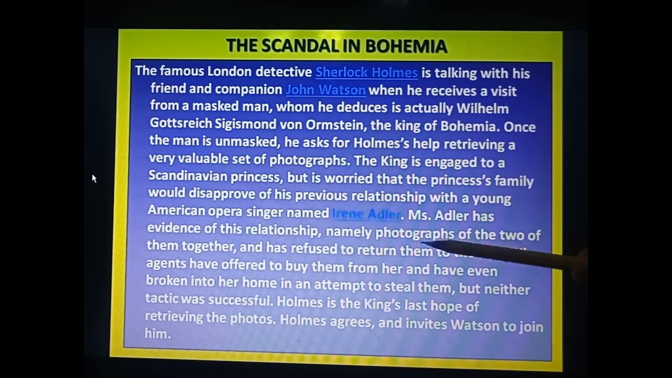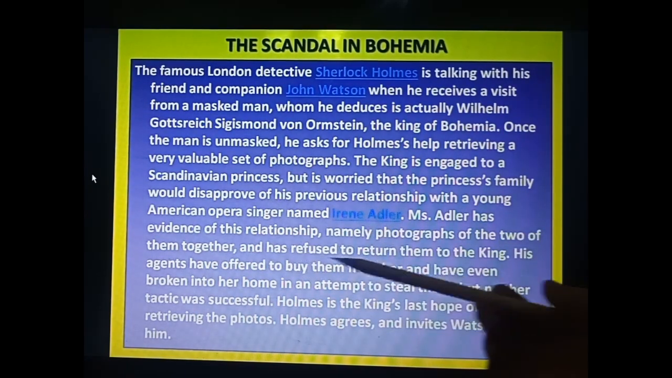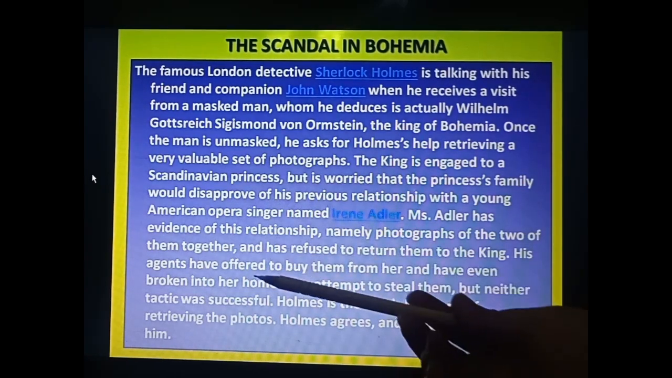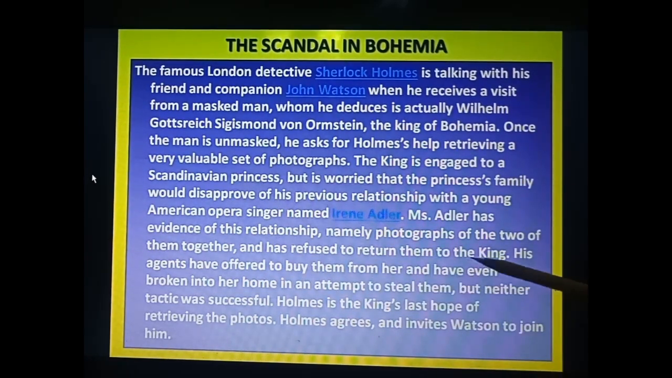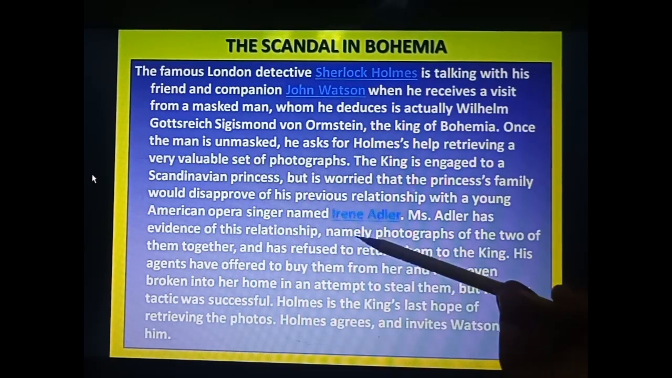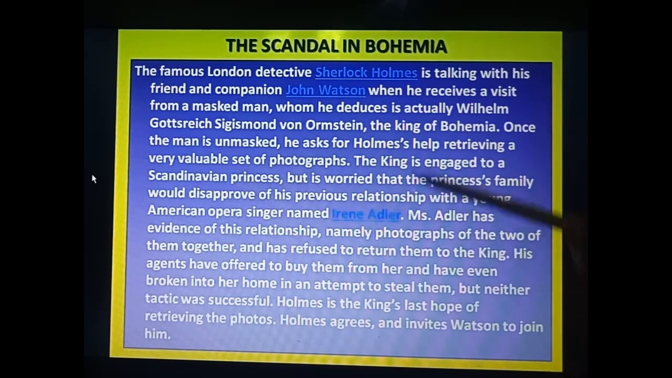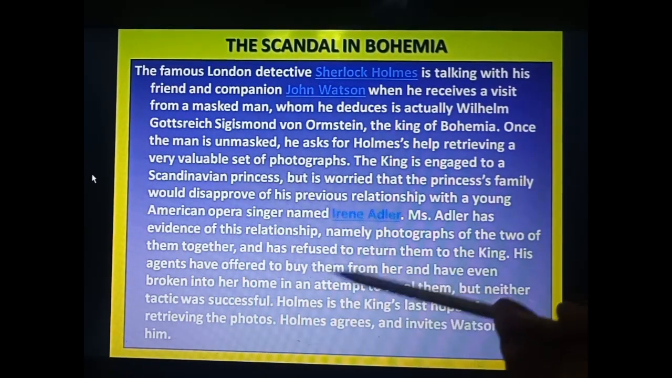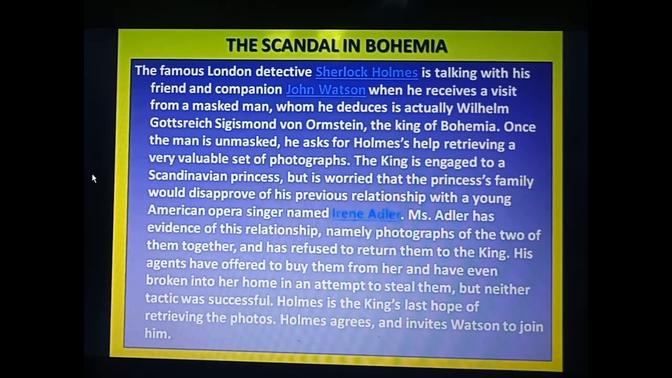So what happened? Miss Adler has evidence of this relationship, namely photographs of the two of them together, and has refused to return them to the king. So that's why the king is so worried that she has the photographs. These photographs are the evidence of the relationship between Irene and the king. And she has refused, she denied returning them. She said that she will not give those photographs to the king.